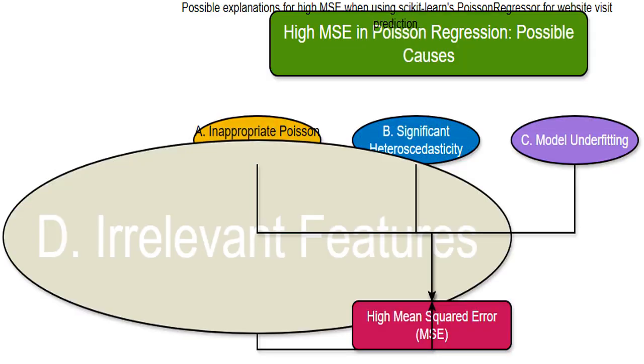I'm making sure I'm using the right information. If the things I am using to predict website visits aren't strongly related to the actual number of visits, then the model will have trouble making accurate predictions. This leads to a high MSE.